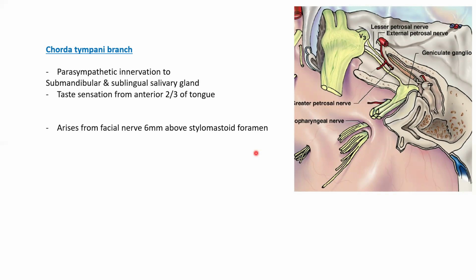It will also convey the preganglionic secretomotor fibers to the submandibular and sublingual salivary gland, okay, through the submandibular ganglia. So the facial nerve is related to geniculate ganglion, pterygopalatine ganglion, and submandibular ganglion.